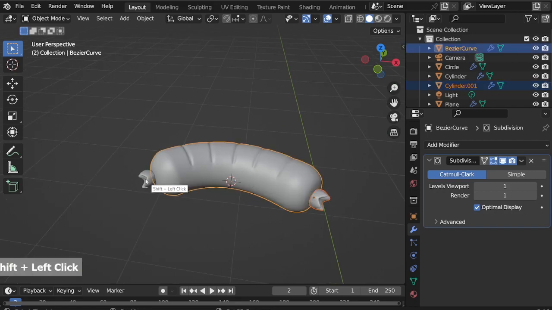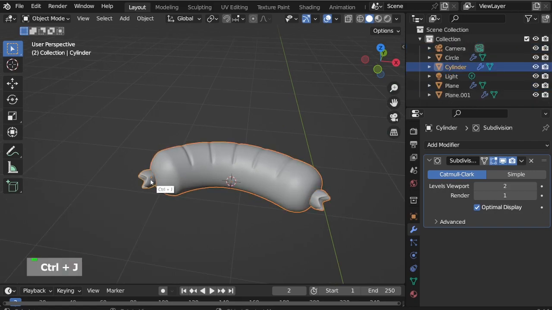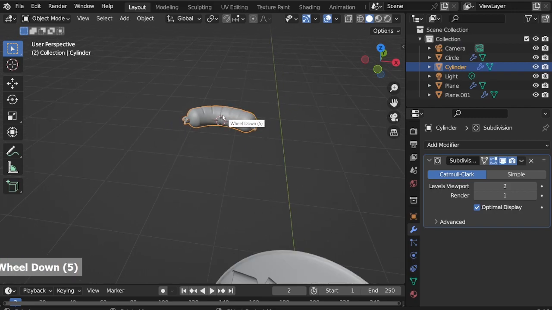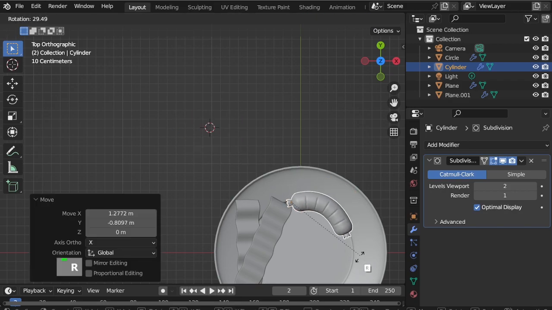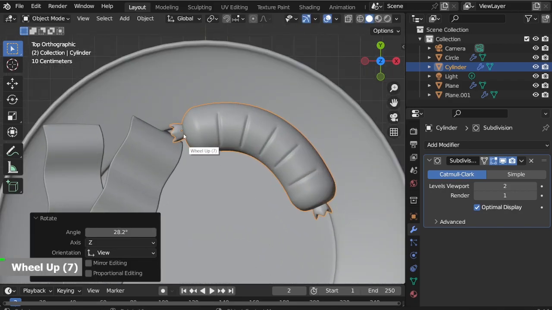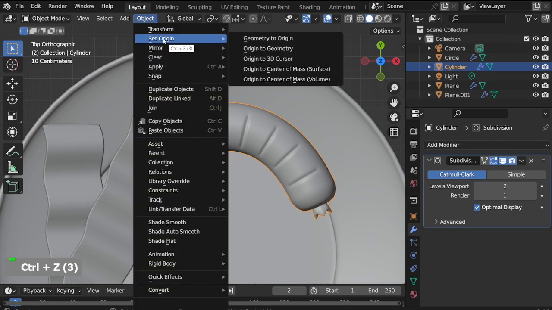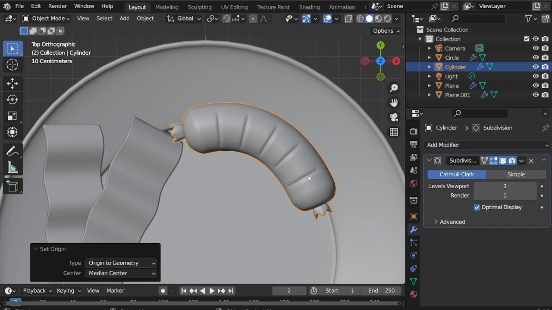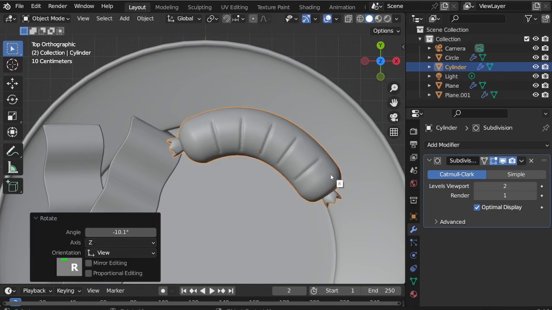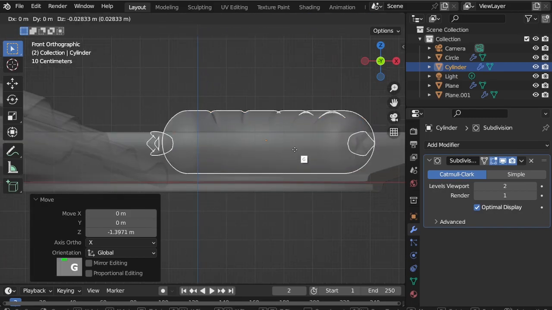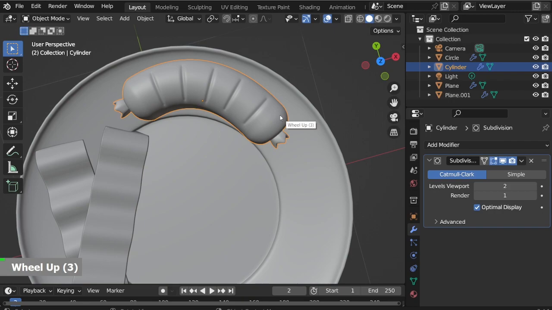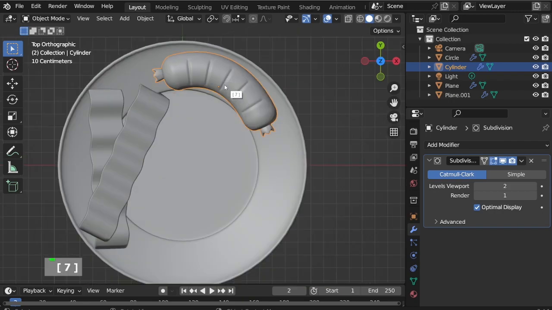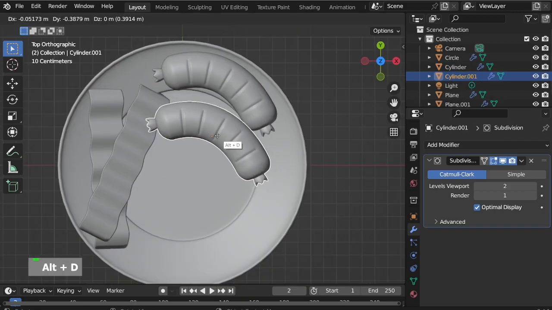Select all 3 elements. Ctrl J to join. Fix the origin by selecting Object, Set Origin, Origin to Geometry. Position it on the plate. 7 on the numpad keyboard to go to the top view. Alt-D to duplicate.